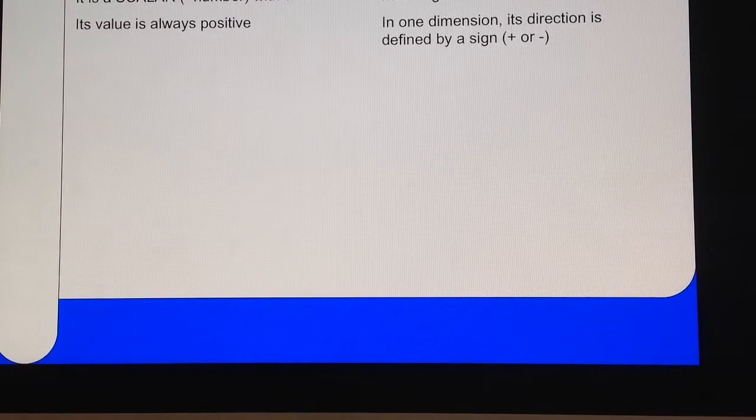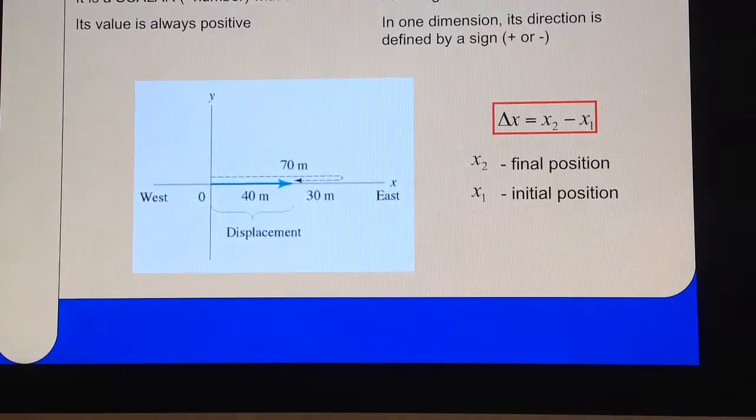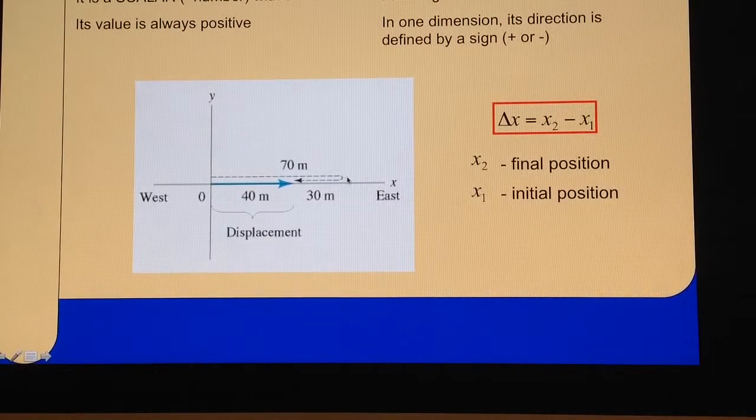Okay, so let me show you a little example here. Suppose someone started here, the origin, moved 70 meters east, and then moved 30 meters west. So what is the distance? How much did this person travel? Well, this person traveled 70 plus 30. So this person traveled 100 meters. Now comes a different definition, which is displacement.